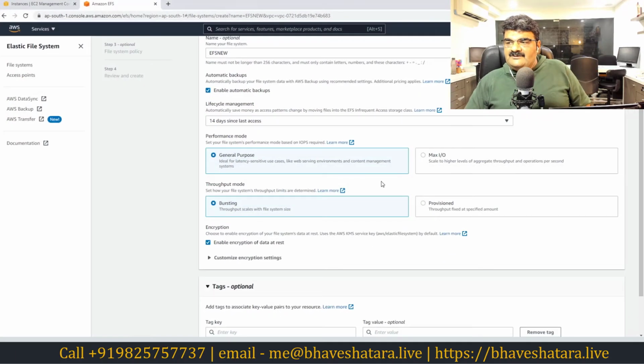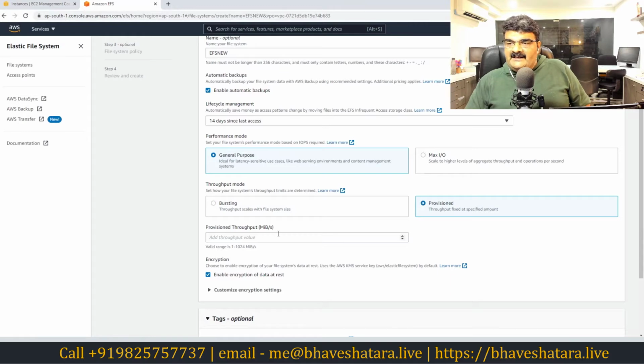You can use a provisioned throughput mode. Here we have this provisioned throughput mode, and here you can decide your requirement. So if you are saying, "Okay, I don't care, I want 200 kbps speed," this is how you can set it up.